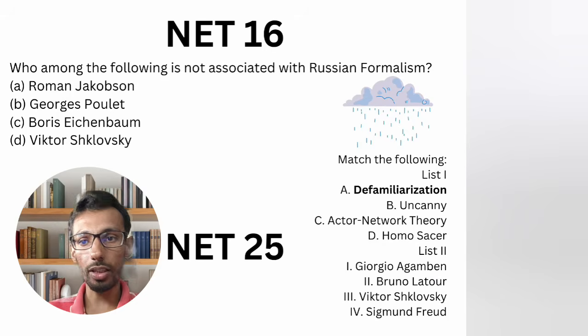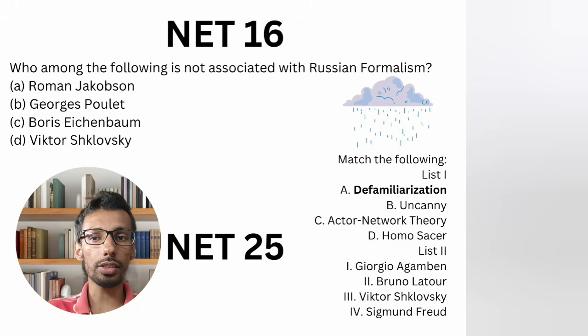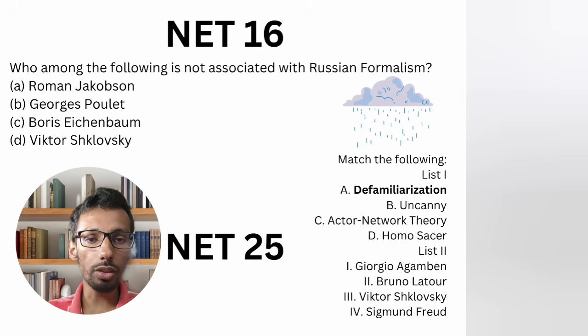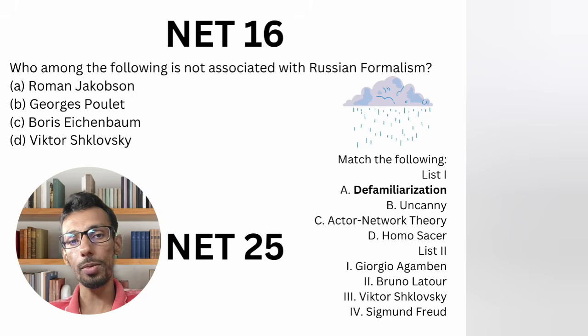Now match the following, List 1 with List 2. Defamiliarization, actor network theory, they have asked. Can you imagine, NET 2025? Match the following, List 1: defamiliarization. Who provided the idea of defamiliarization? I am not going to give you the answer. Tell me the NET 2025 question. Option A, defamiliarization is going with which option? Do not say 1, 2, 3, 4. Write down the name in the comment section.